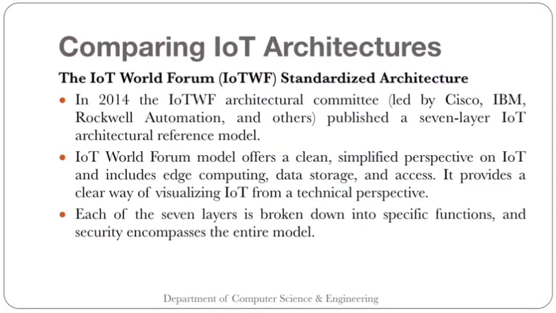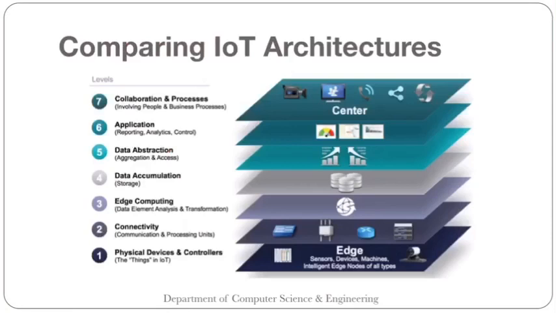It provides a clear way of visualizing IoT from a technical perspective. Each of the seven layers is broken down into specific functions, and security encompasses the entire model. So this IoT World Forum standardized architecture has seven different layers, and each layer has a specific function. This diagram shows the seven layers of the IoT World Forum standard architecture.